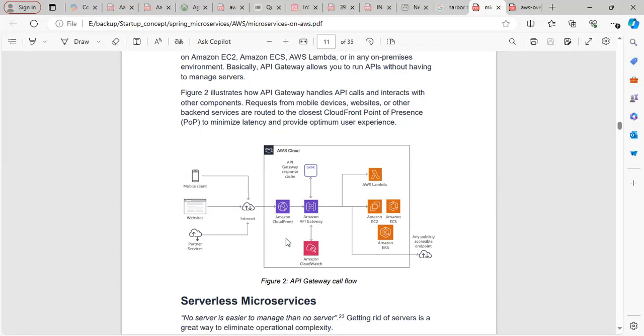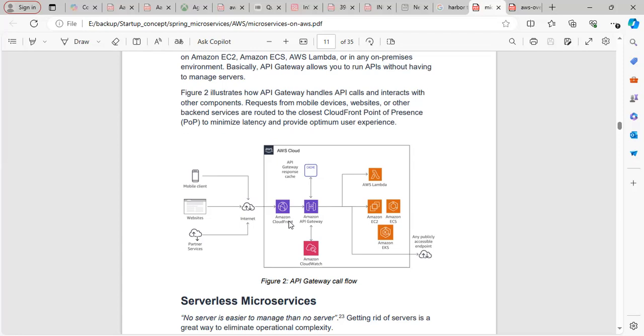In that scenario, maybe there is some mobile client, website, or partner service, any other client from the internet, that can connect to your Amazon CloudFront, and from there to a gateway. This gateway can also get the response from the cache. So this is another kind of implementation when we are talking about setting up microservices on AWS. There are different ways and different solutions.